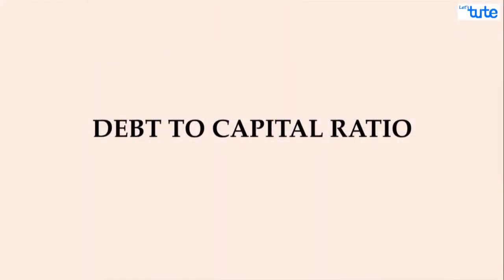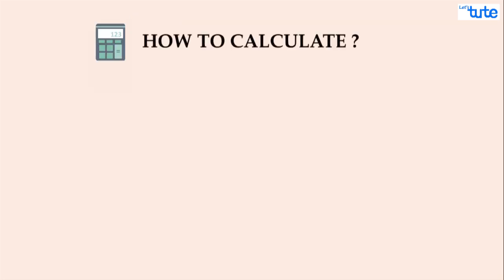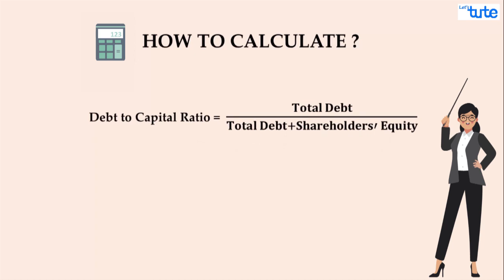Let's begin with the debt to capital ratio, which is a leverage ratio that compares a company's total obligation to its capital. It figures out the proportion of a company's debt in the total capital. This helps investors and creditors to analyze the financial solvency of the company and to judge the risk of investing or financing the company. Debt to capital ratio is calculated by dividing total debt by the sum of total debt and shareholders' equity. Now there is a catch for you.